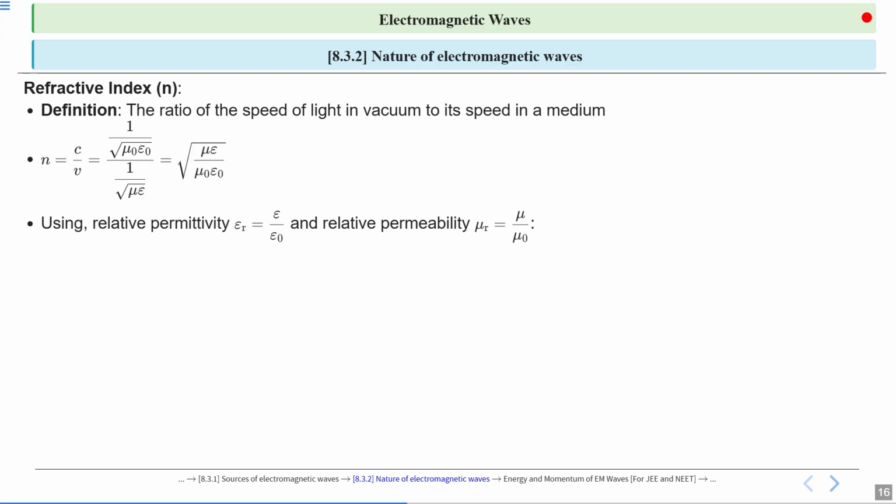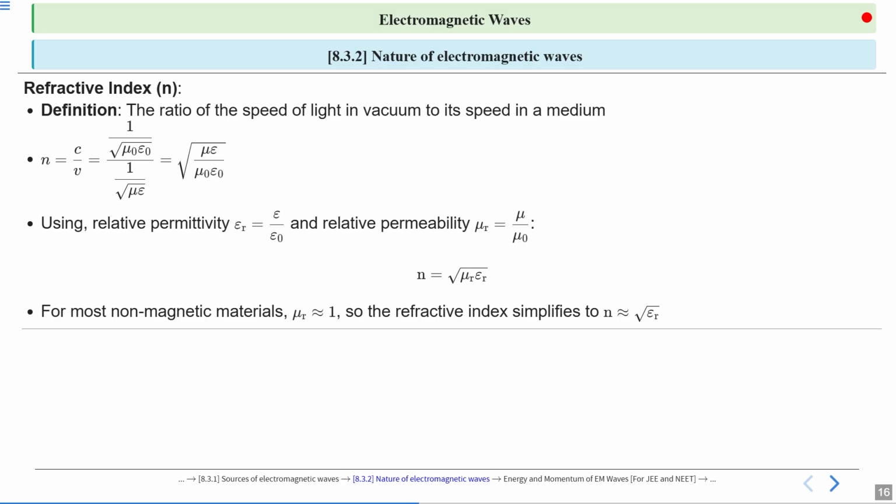Using relative permittivity, epsilon r equal to epsilon upon epsilon naught, and relative permeability is given by mu r equal to mu upon mu naught. So we are going to put it in the above equation. So the refractive index will become root mu r epsilon r. So this is the refractive index of the medium.